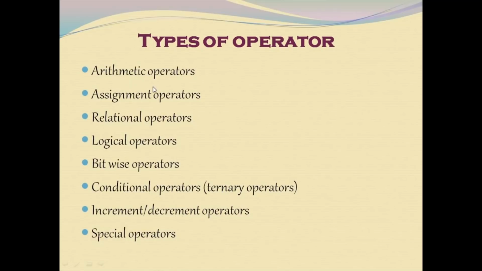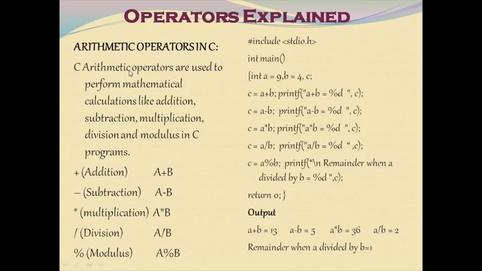First moving on to arithmetic operator. Arithmetic operators in C are used to perform mathematical calculations like addition, subtraction, multiplication, division and modulus in a C program. So plus is addition, minus is subtraction, star is for multiplication, slash is division, and percent is for performing the modulo operation. Modulo means a division operation is performed on the two variables a and b, and the remainder is going to be the result of the modulo operation.